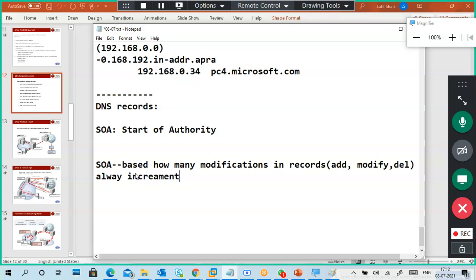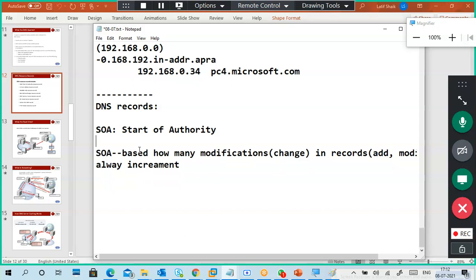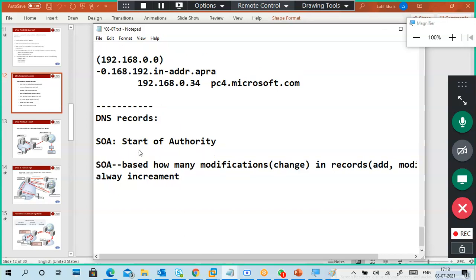So then you can understand how many changes or modifications occurred. Either you add a record, change a record, or delete a record, it always increments. This is useful when we are using that.